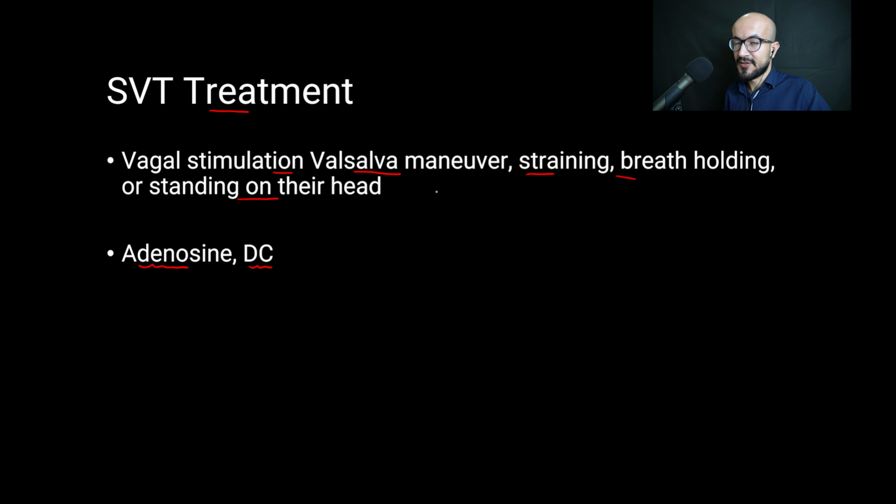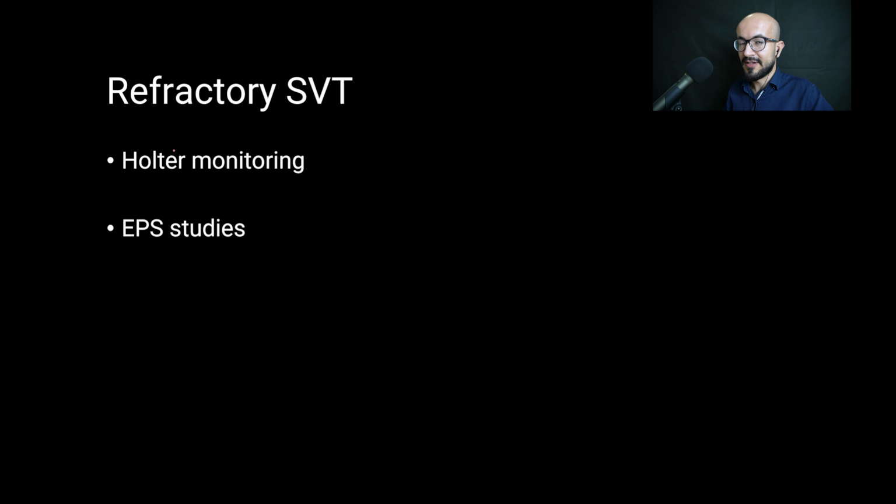Now, if heart failure occurs in infants, then the heart failure can be reversed by reinstituting the normal sinus rhythm, and the cardiac output can go back to normal after days to weeks of reinstituting the normal rhythm. Now, in refractory supraventricular tachycardia, Holter monitoring is done for 24 hours to monitor the recurrence of the tachycardia, and electrophysiological studies are done after.